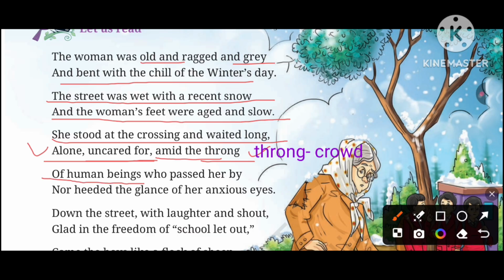of human beings who passed her by, nor heeded the glance of her anxious eyes. So there were many people passing by, but no one is paying attention to her. Heed means to pay attention. No one is paying attention to her worried look in her eyes.